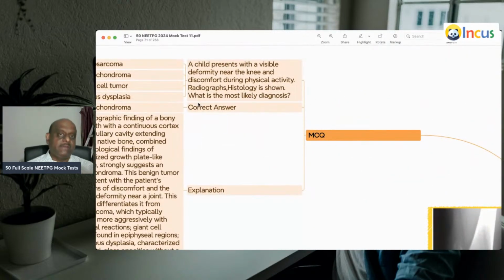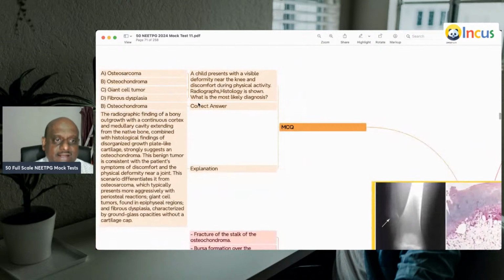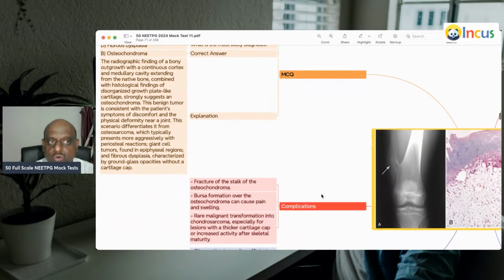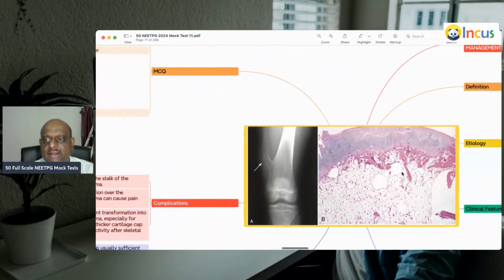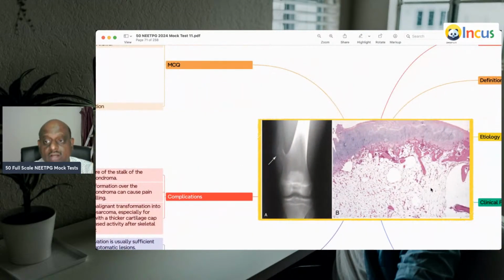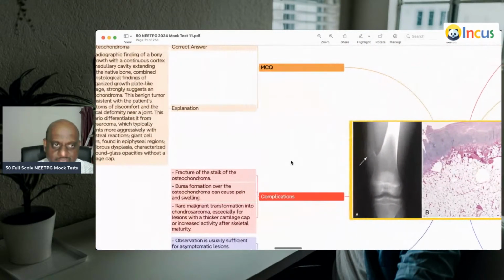A child has a visible deformity near the knee, discomfort during physical activity, and there is a bony outgrowth with a continuous cortex and medullary cavity extending into the native bone, and histology shows a disorganized growth plate.